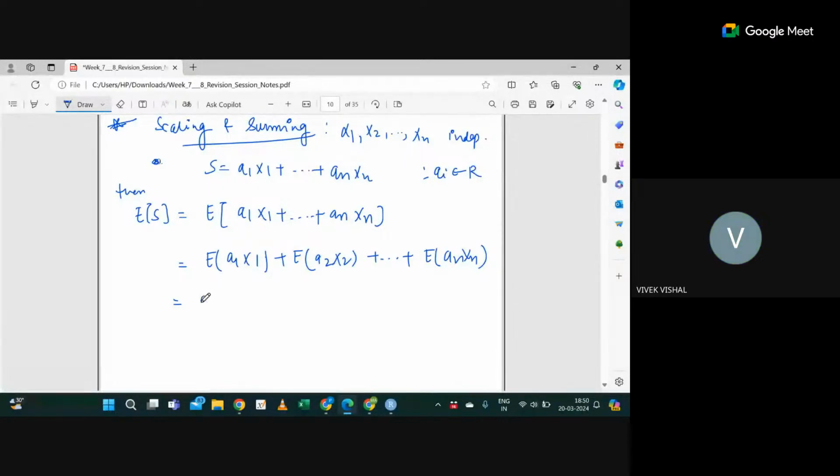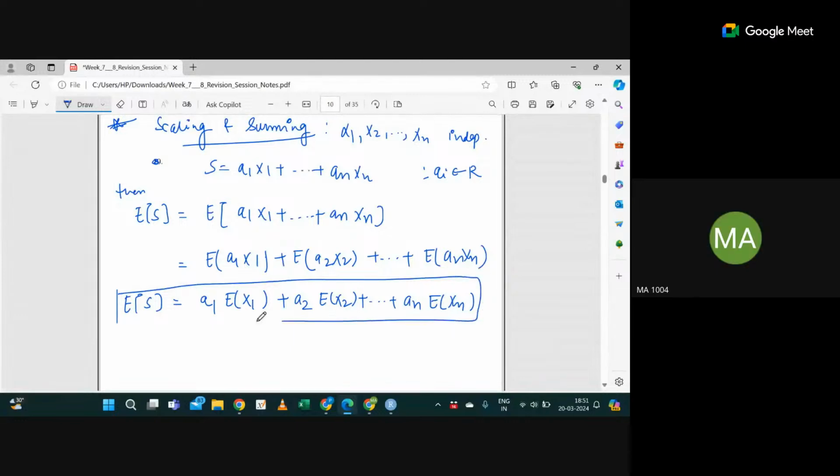Now I can write a1 times the expectation of X1 plus a2 times the expectation of X2 plus up to an times the expectation of Xn, right? This S, don't assume it's a standard deviation. It's just a notation for a different random variable.